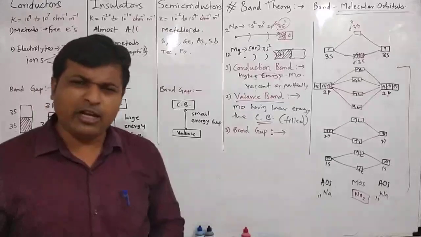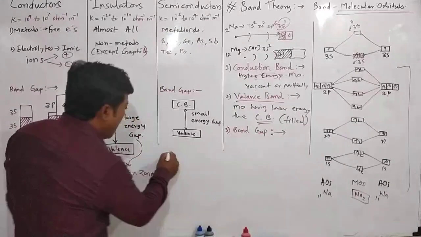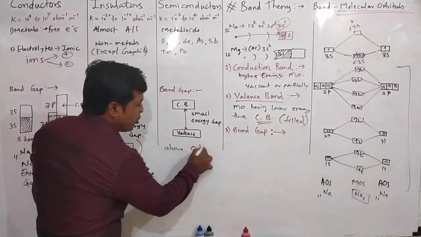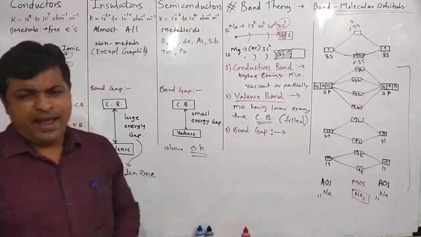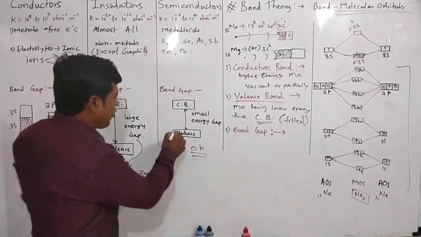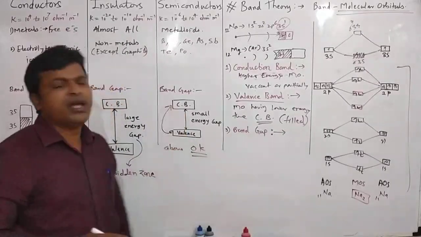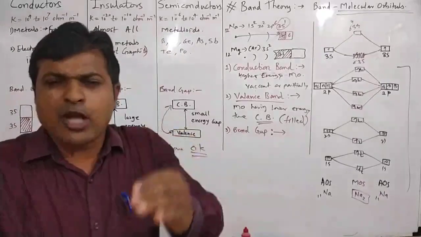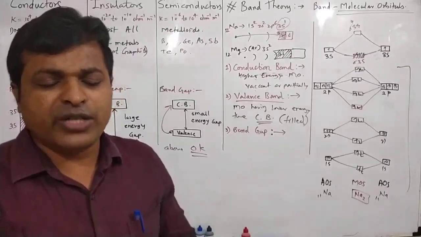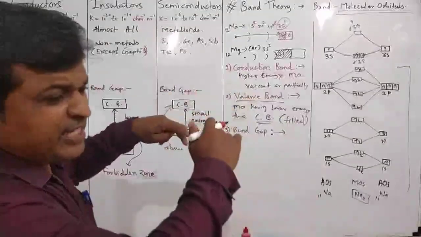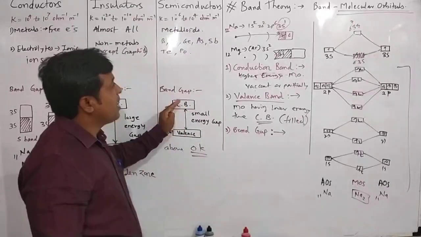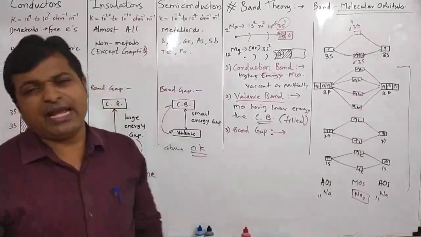In the case of a semiconductor, what do we observe? Above absolute zero temperature, that is above 0 Kelvin, there is some heat energy present, and this heat energy is absorbed by the electrons, and electrons can jump into the conduction band. By absorption of heat energy or electromagnetic radiation, electrons can move from the valence band into the conduction band. As the number of electrons in the conduction band increases, conductivity increases.